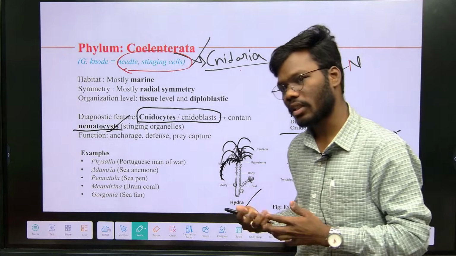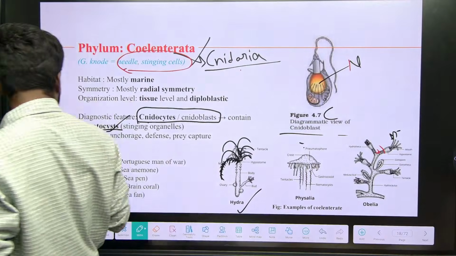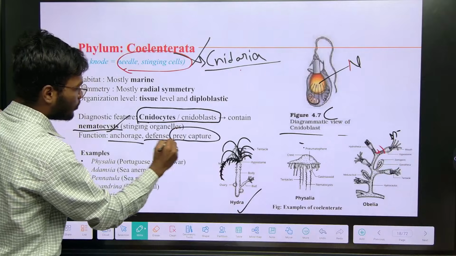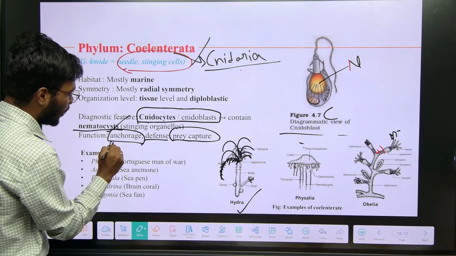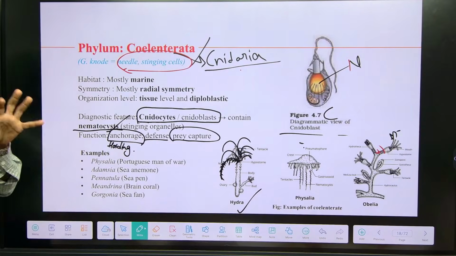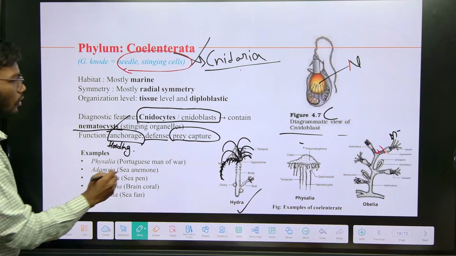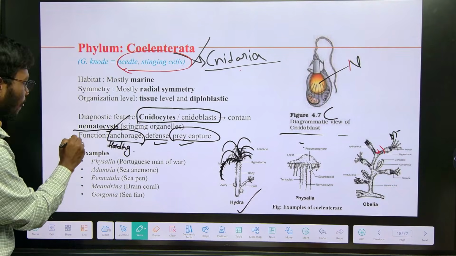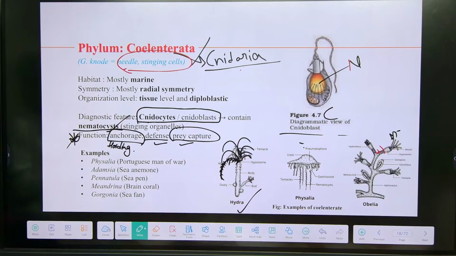Here I mentioned anchorage, defense, prey capture. Anchorage is nothing but holding something, and also defense and attacking prey, food capture. For this, these cnidoblasts are present.